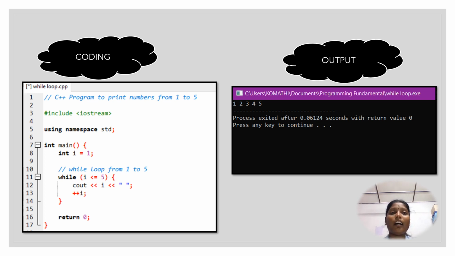Lastly, I need to mention that if i = 6, the statement will be false, because we mentioned i is less than or equal to 5, so it cannot be more than 5. The statement is automatically false and the loop is terminated. I hope you understand the while loop.